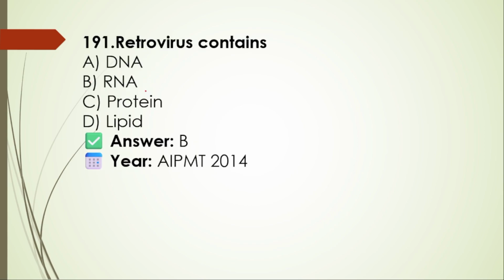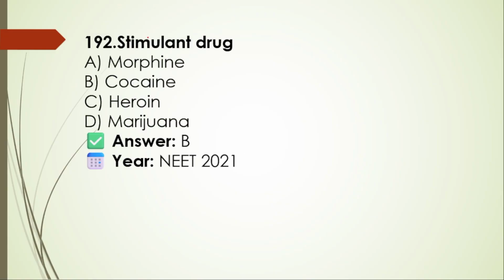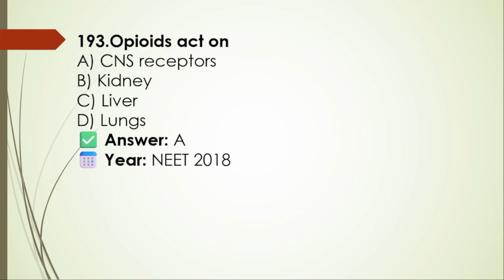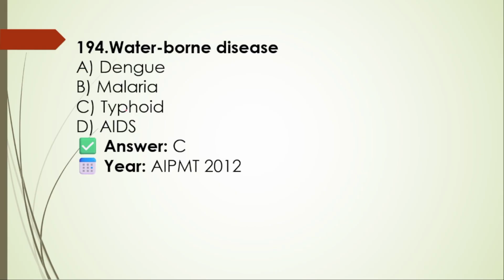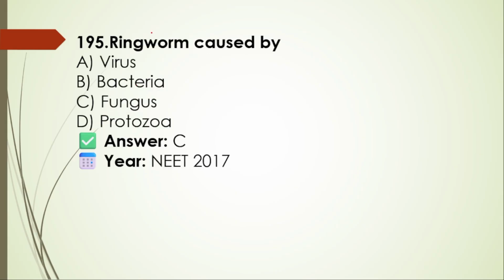Retrovirus contains DNA, RNA, protein, lipid. It contains RNA. Stimulant drug: morphine, cocaine, heroin, marijuana. That is cocaine. Opioids act on CNS receptors. This one itself is right. Next, 194. Waterborne disease: dengue, malaria, typhoid, AIDS. Typhoid. Ringworm is caused by virus, bacteria, fungus, protozoa. Fungus.